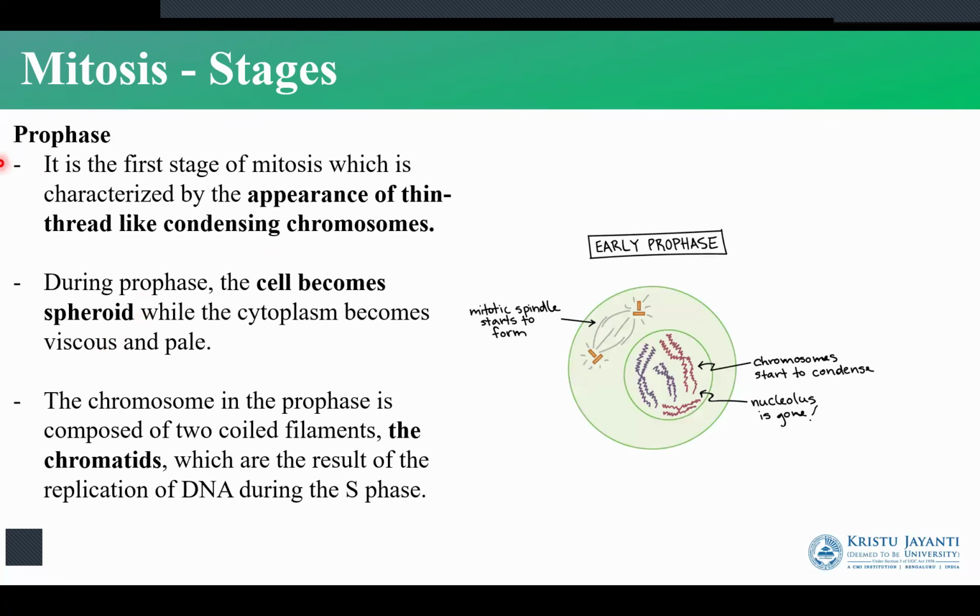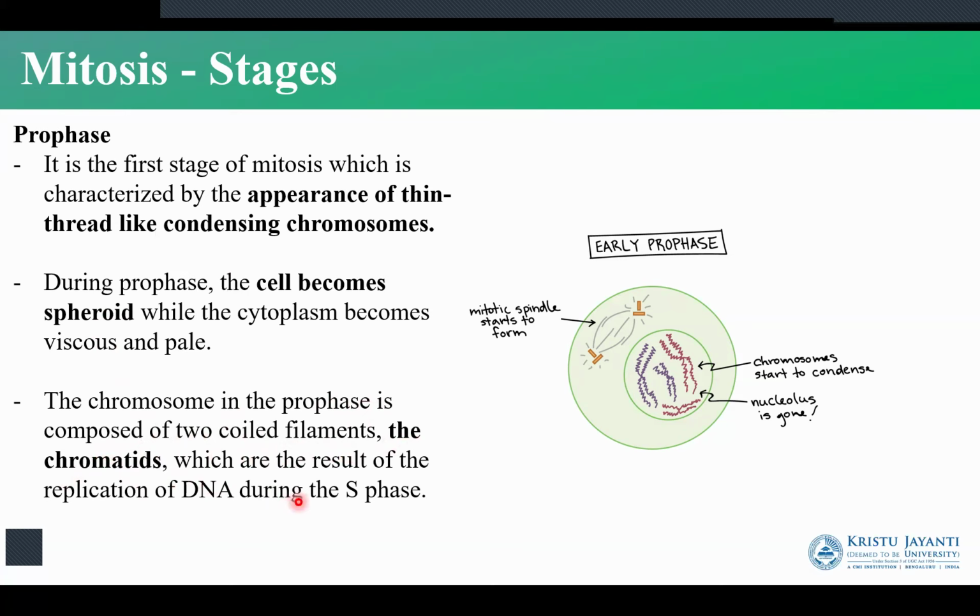The first stage in mitosis is prophase. So prophase begins with the appearance of thin thread-like condensing chromosomes. So we have the appearance of the thread-like chromosomes. What happens next is the cell becomes spheroid in shape. The chromosomes in the prophase are composed of two coiled filaments, which are the chromatids.